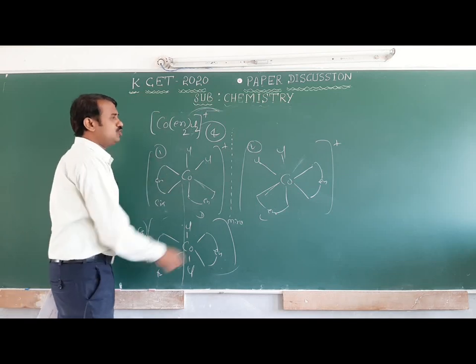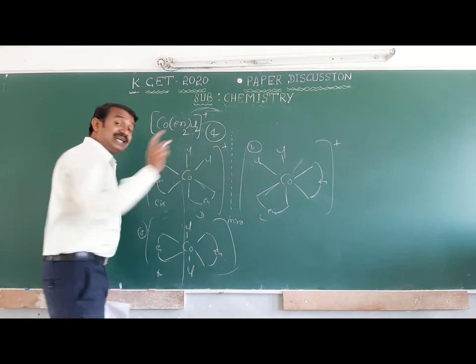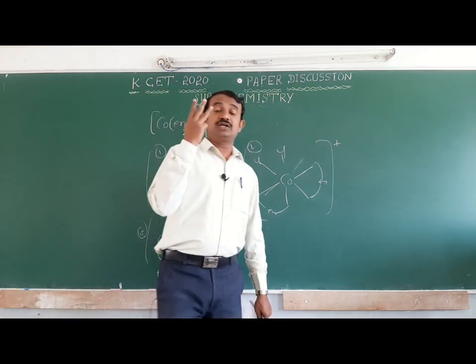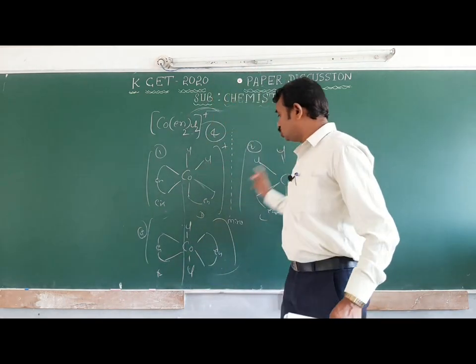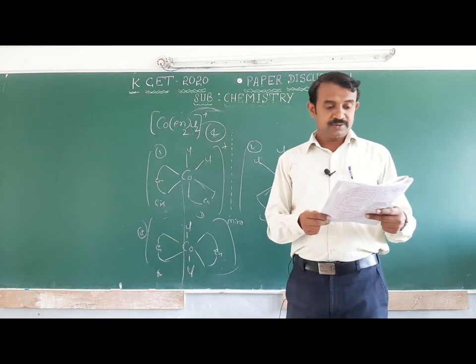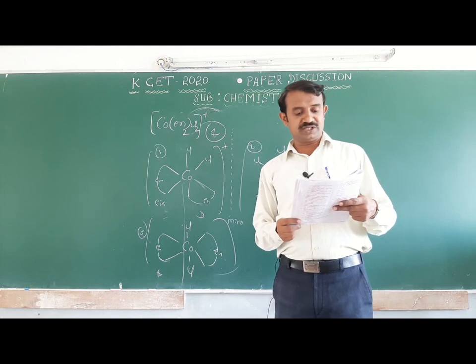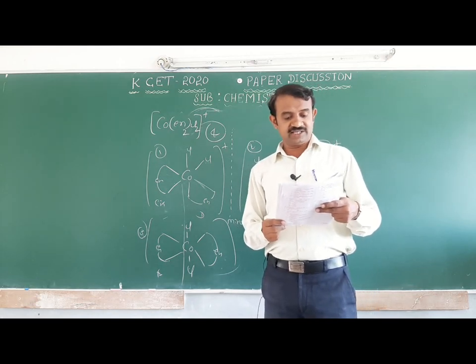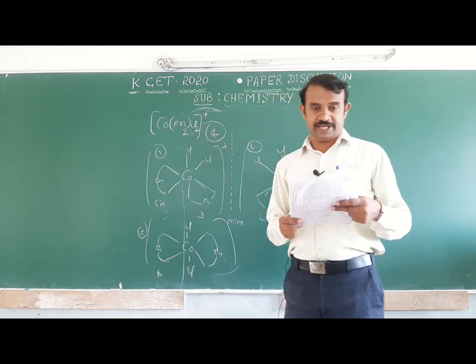The number of isomers you should remember: if it has cis and trans, and dextro and laevo also come, then the total number of isomers is 3. Okay, 1, 2, 3. That is one of the important factors. Here the number of stereoisomers exhibited, among 5, 3, 4, 2, we have to mention option B.